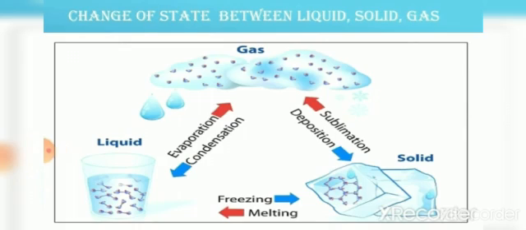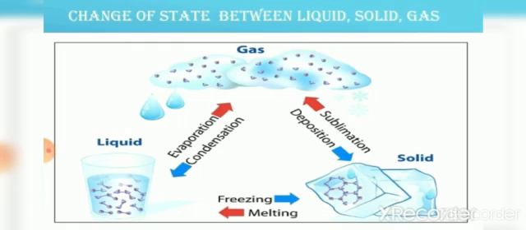So when solid is converted to liquid, it means that the melting process is happening. And when the liquid is heated, it forms steam. That heating process is called evaporation.